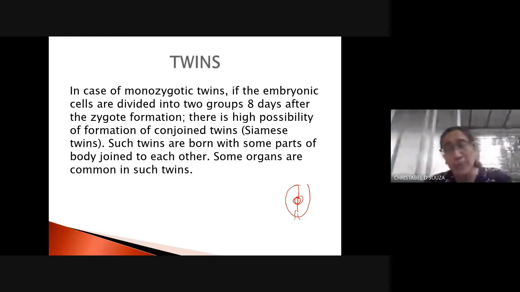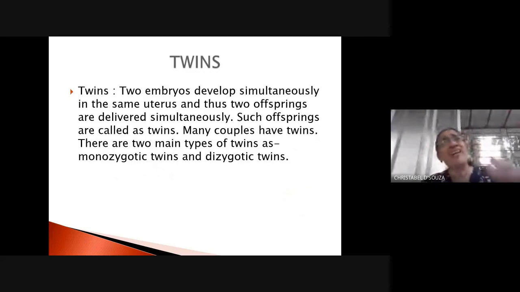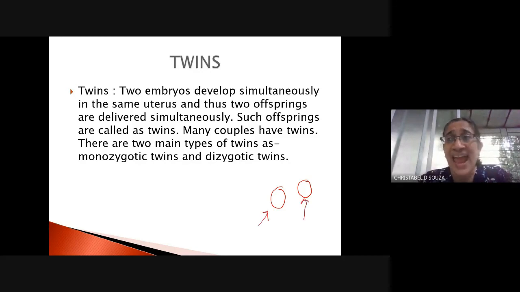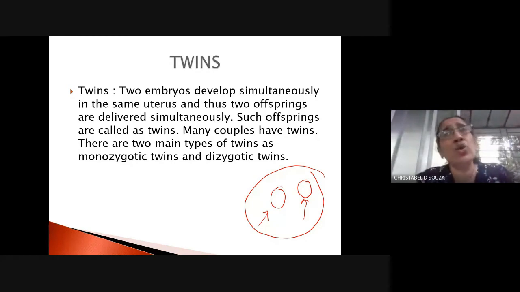Now, normally every month only one egg is released by the ovary, but sometimes by chance more than one egg may be released, right? And if the sperm unites with this egg at the same time, sometimes there may be two babies developing in the womb, but those two have been fertilized by two different sperms and two different eggs have been fertilized, right?